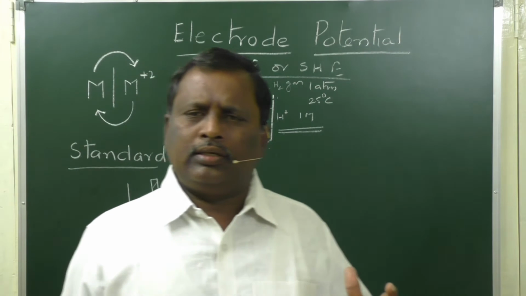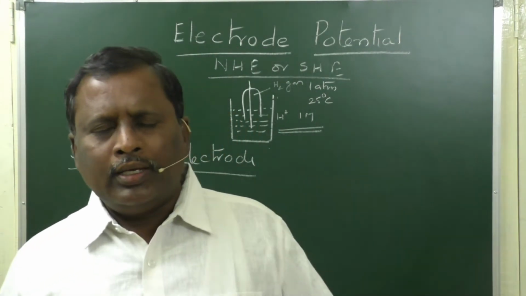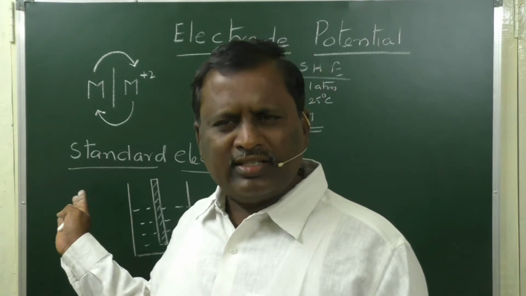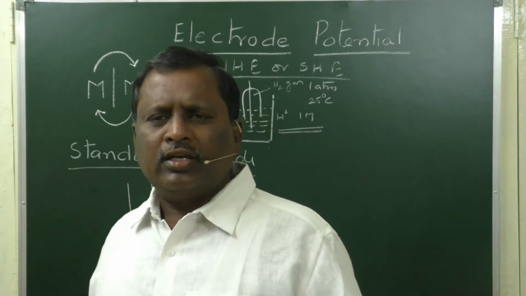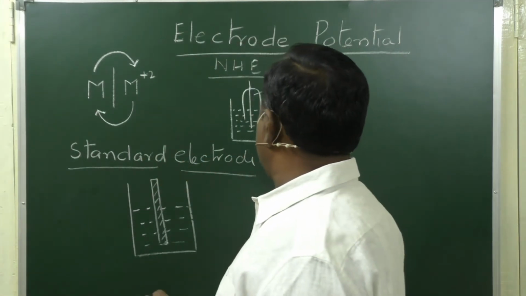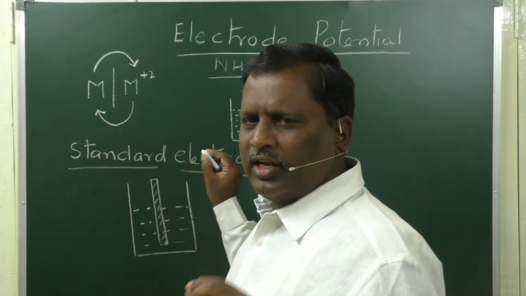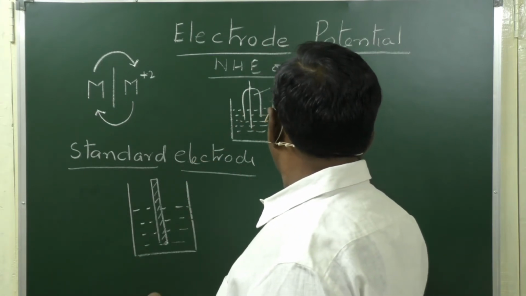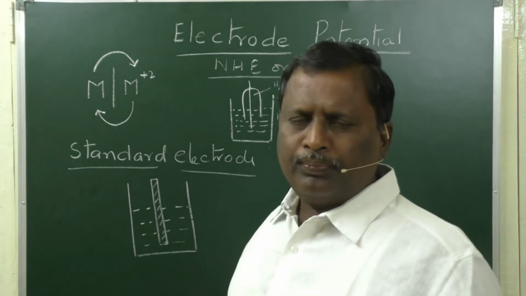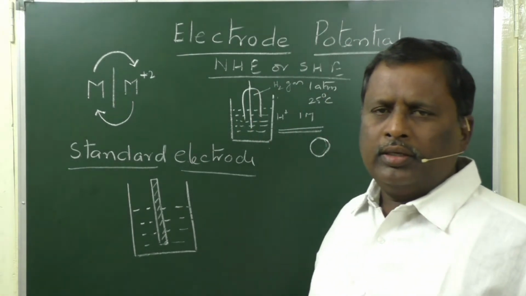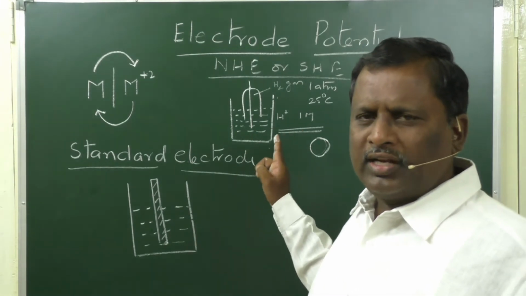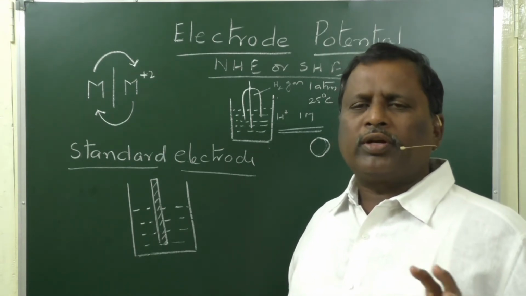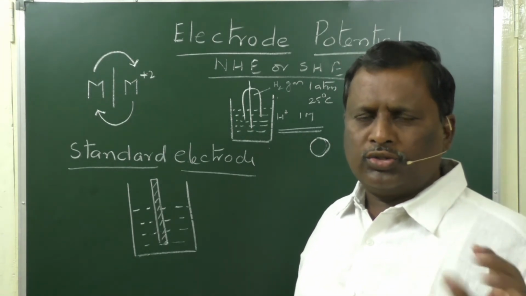As we said earlier, this potential cannot be determined because it is a relative property. For convenience's sake, we consider the potential of the normal hydrogen electrode as 0. Considering the normal hydrogen potential as 0, we can determine the standard electrode potentials of different electrodes.